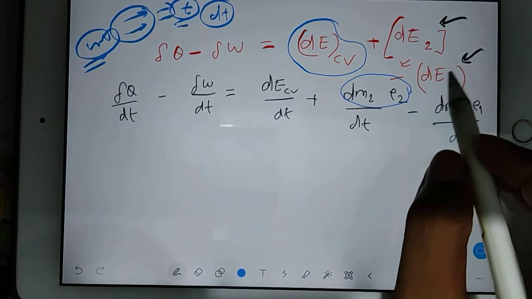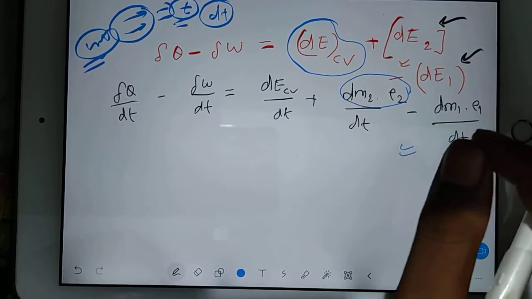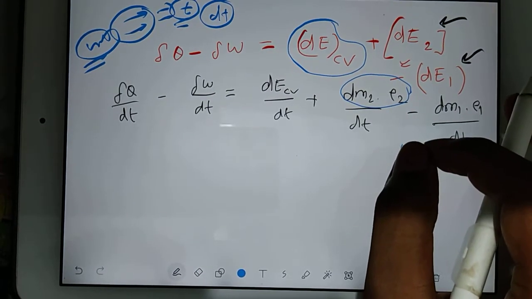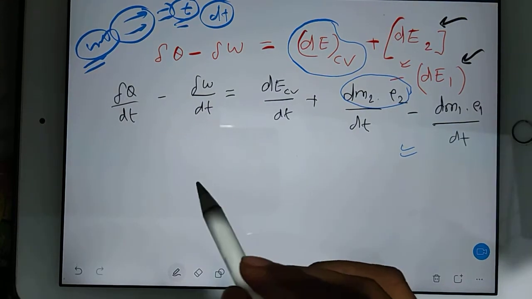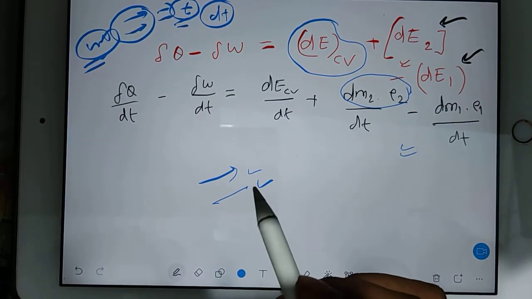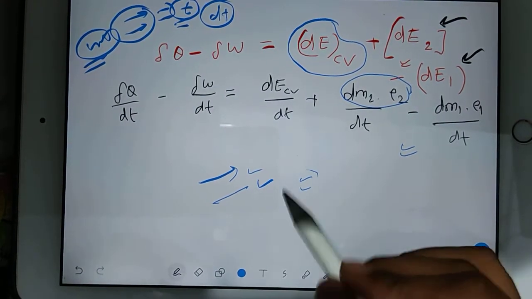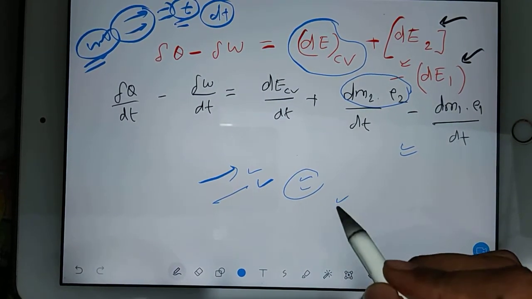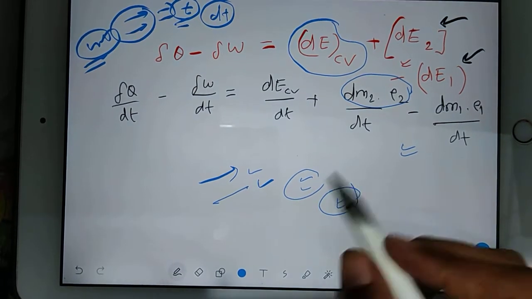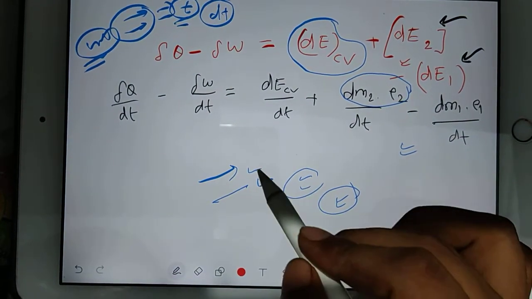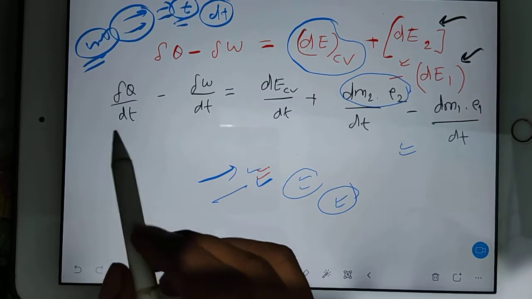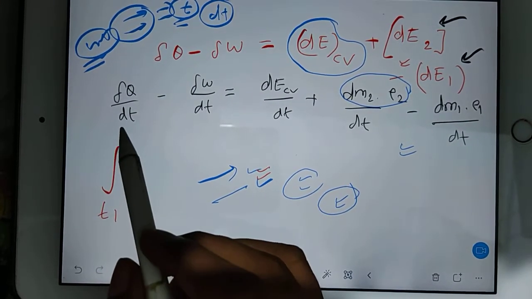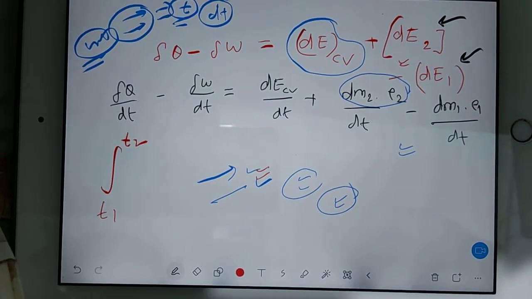Now this energy equation is known as the energy equation for an unsteady flow system. Flow is there, yes. Is it unsteady? Yes. Is it happening for a particular time? Yes. So can we do something else with the equation? We can integrate this equation. Suppose the process started at time t1 and we are analyzing the process till time t2.